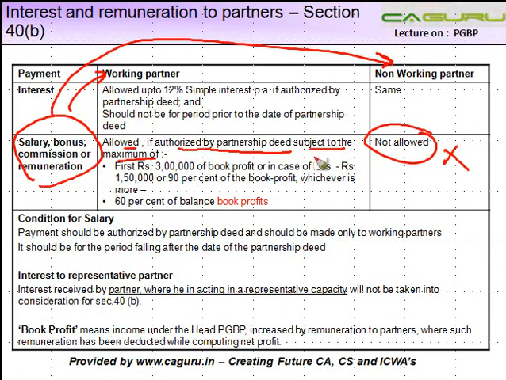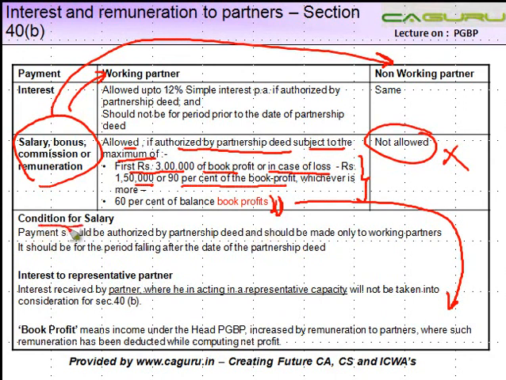The maximum amount which is paid is: first, on the first 300,000 of book profit, or in case of loss, rupees 150,000, or 90% of book profit, whichever is more. Second, 60% of the balance book profits. Now, book profit means what? I have explained that here, and we'll see it in a short while. Basically, depending on the amount of book profits you have, the amount of deduction increases or decreases.